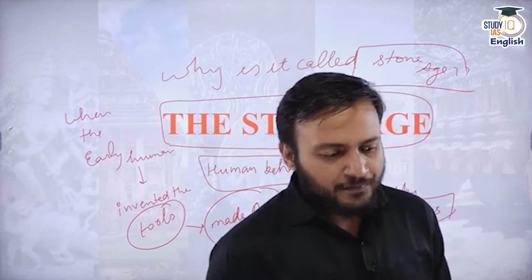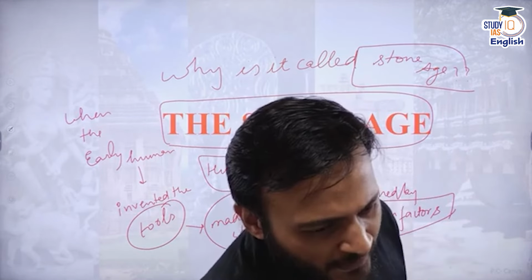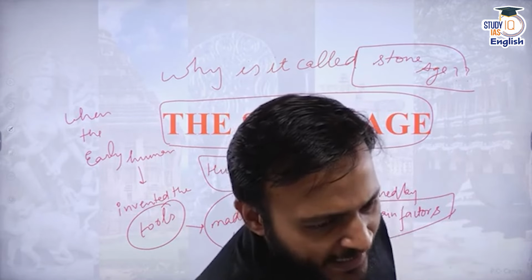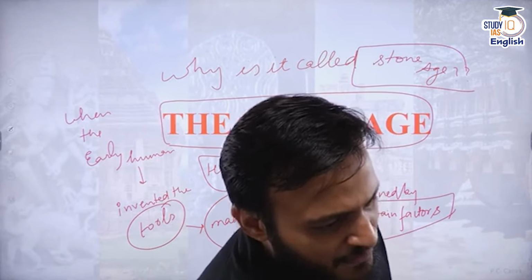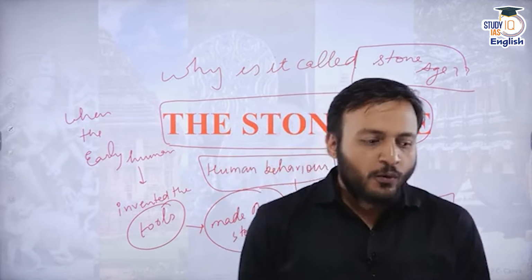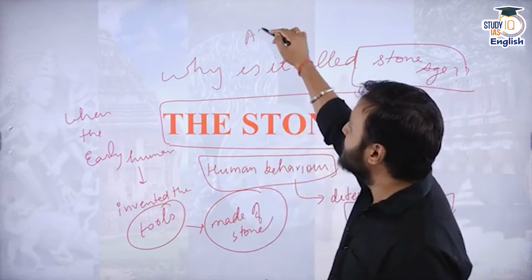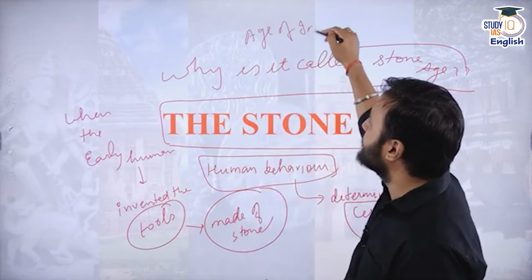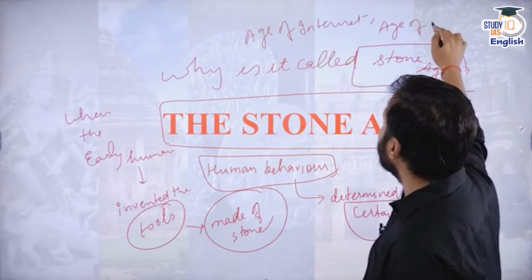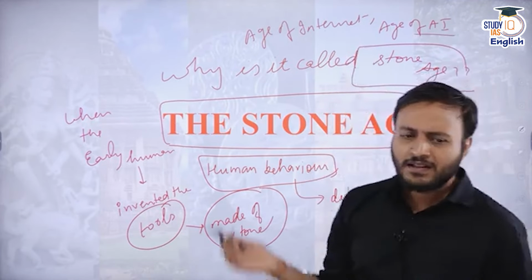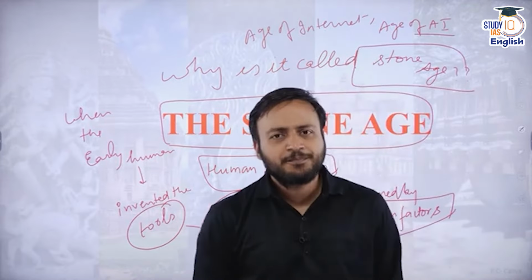Okay, everyone? Very good evening, Aisha. Very good evening, Avika. So, if I am talking about the Stone Age, do you remember one thing? Can somebody tell me which is the name of the present age? What is the present age? We are currently living in the age of internet, or the age of artificial intelligence, or the age of information technology, such type of things.